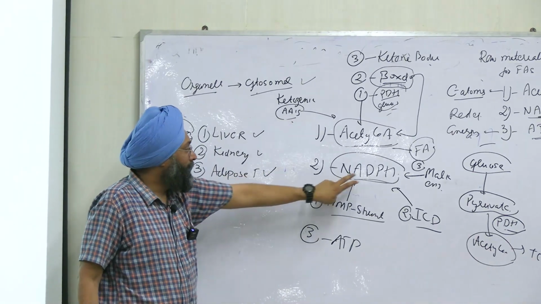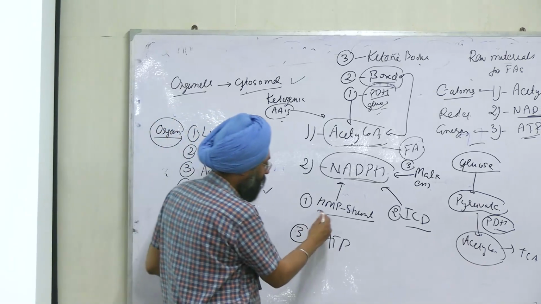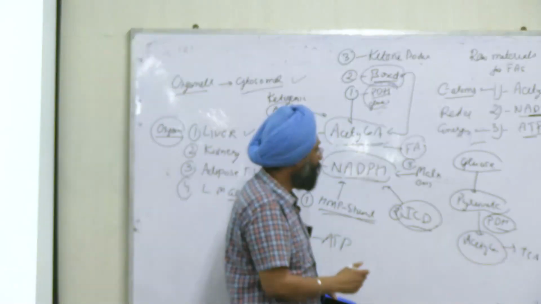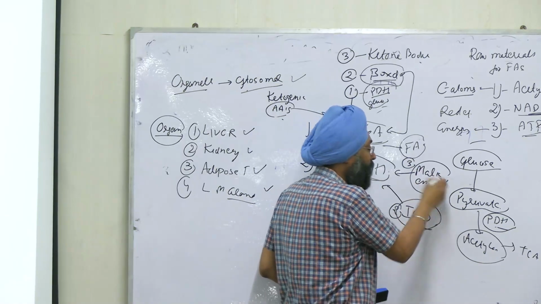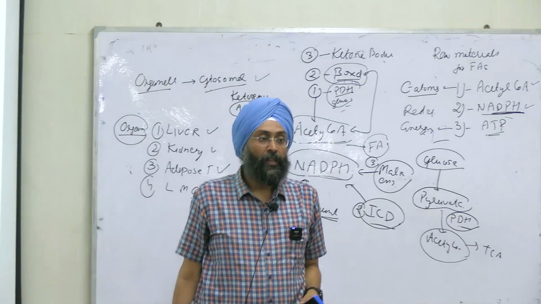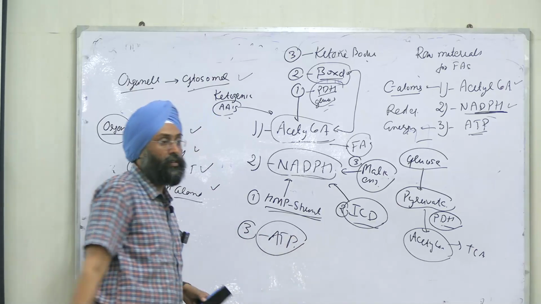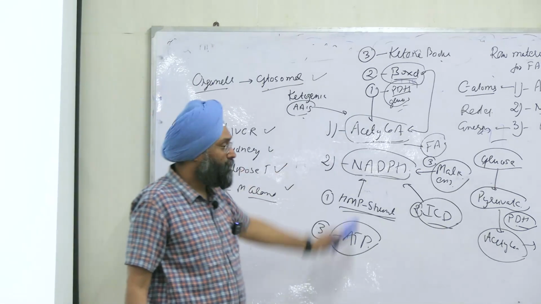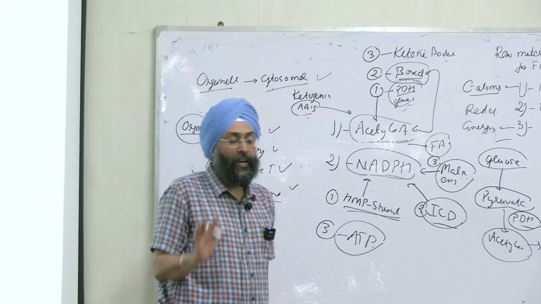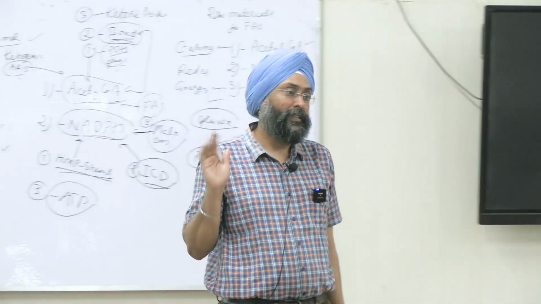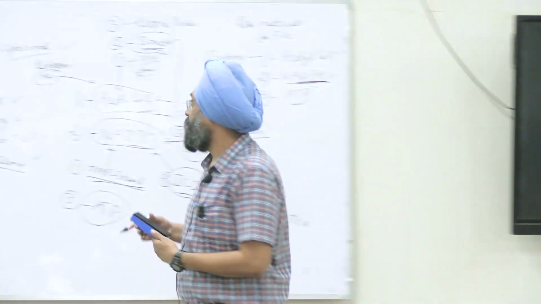Clear? NADPH is coming from HMP shunt, isocitrate dehydrogenase reaction, and this malic enzyme, right? And the third is ATP, that will provide energy for fatty acid synthesis, right? Now the fatty acid synthesis broadly has 3 steps, 1, 2, 3, right?